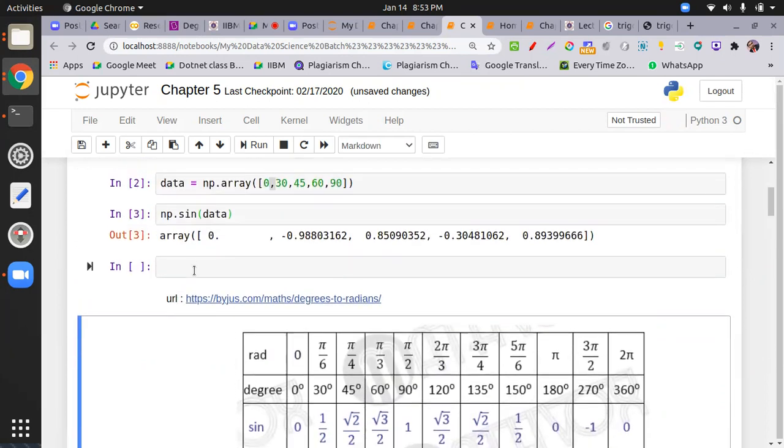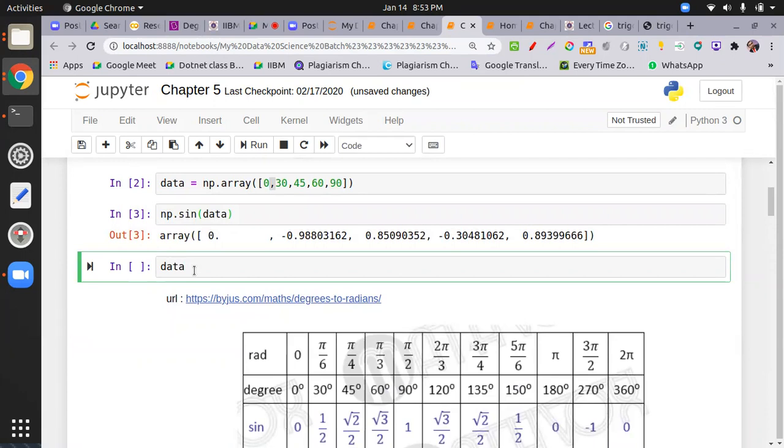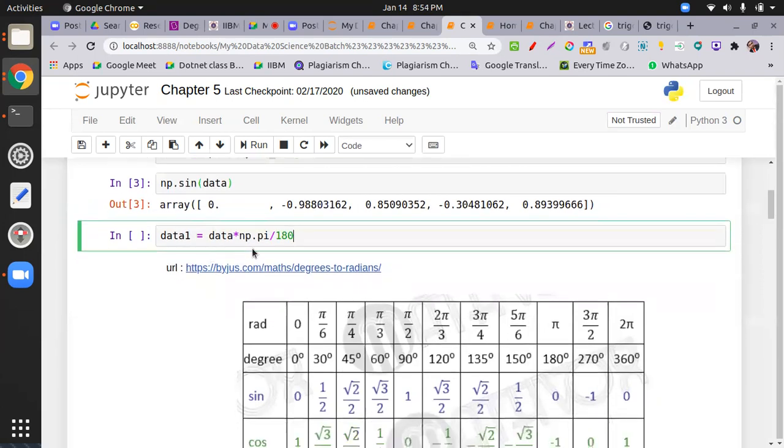So I take data1 equal to data into np dot pi upon 180. Then you will be able to match the values.